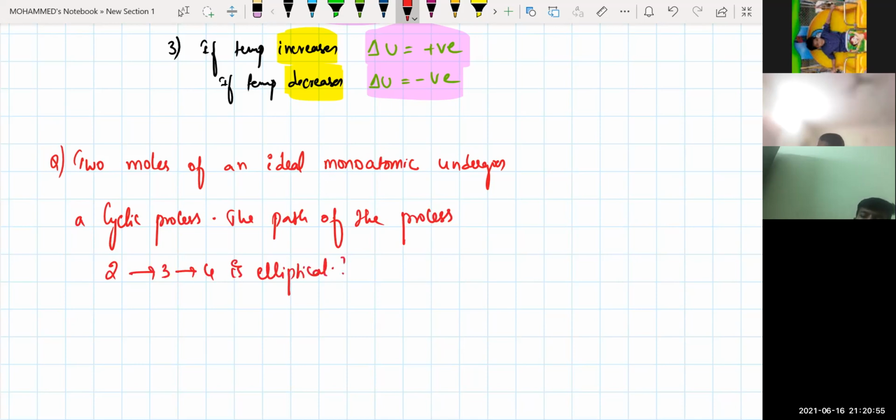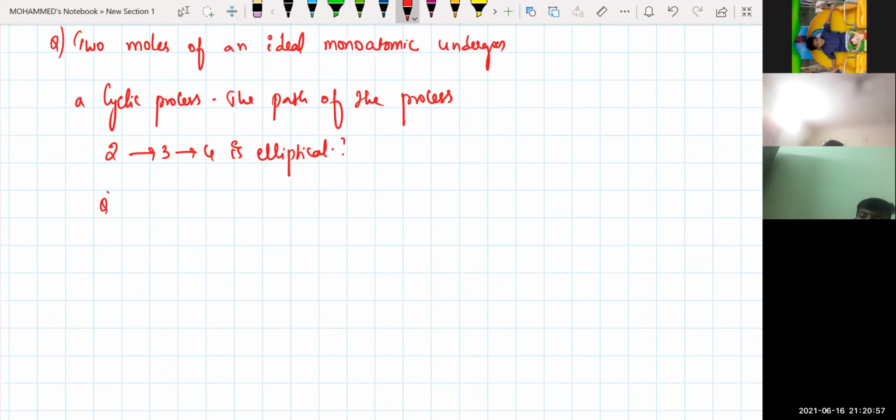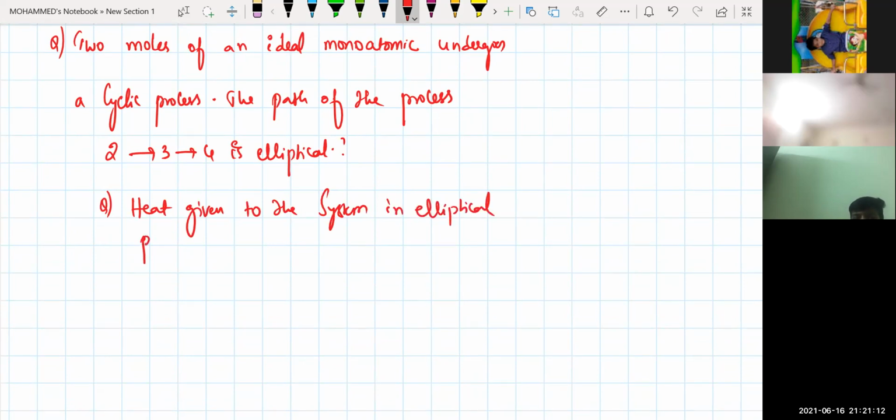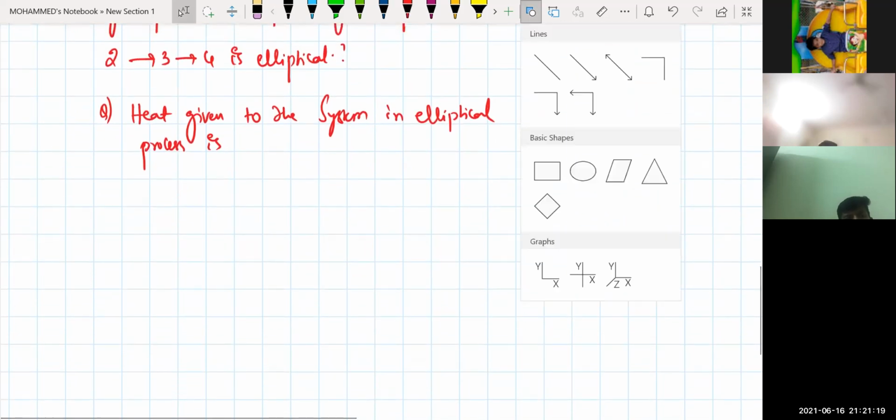So now the question is: heat given to the system in the elliptical process is. This is the question. I'll give the diagram for you.